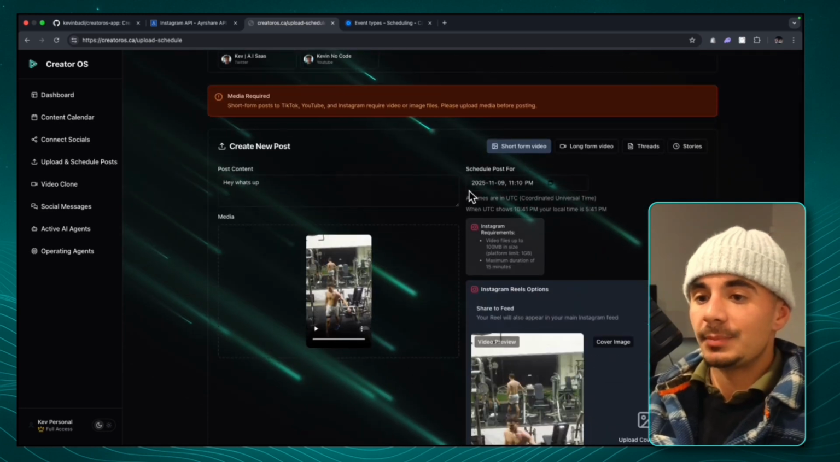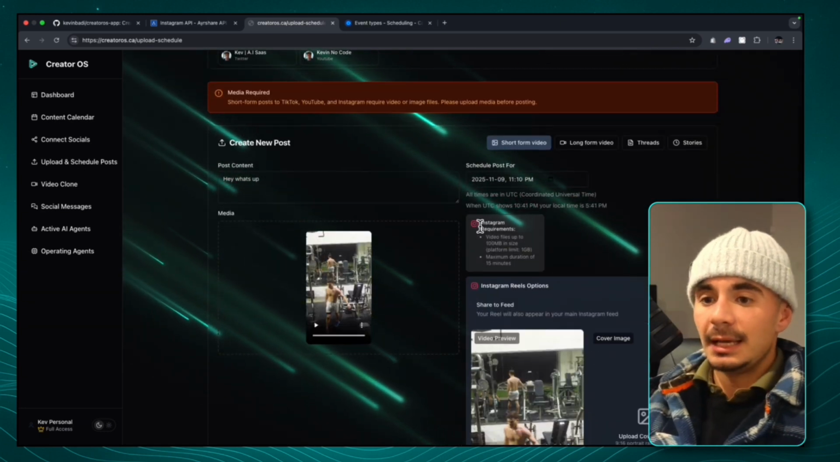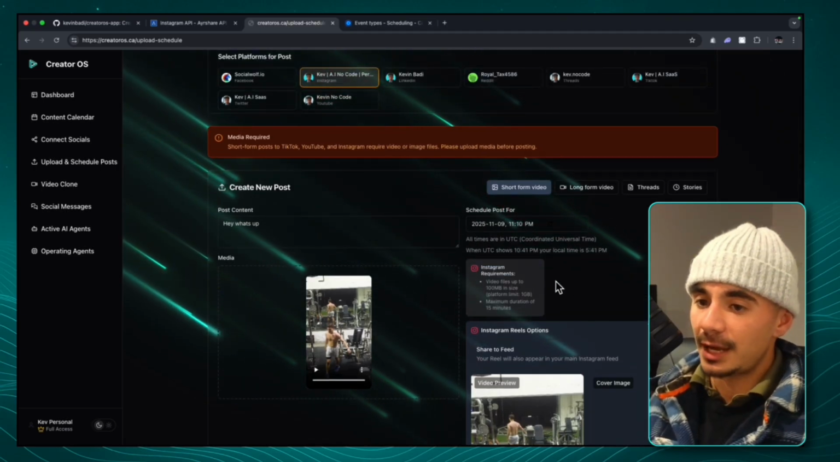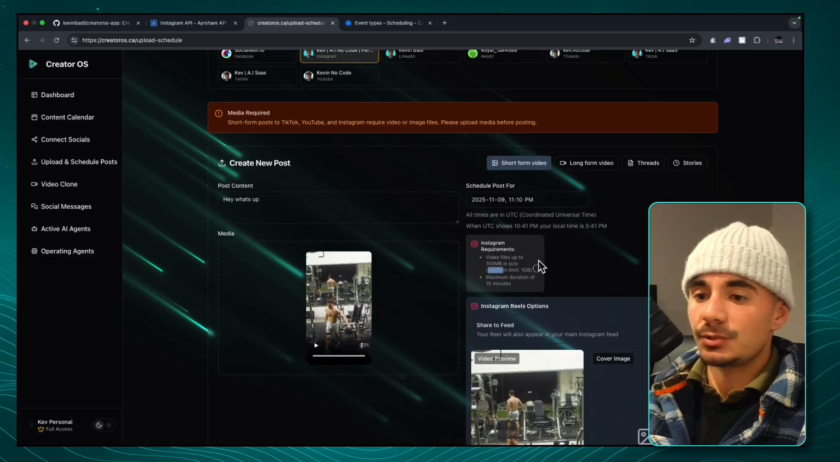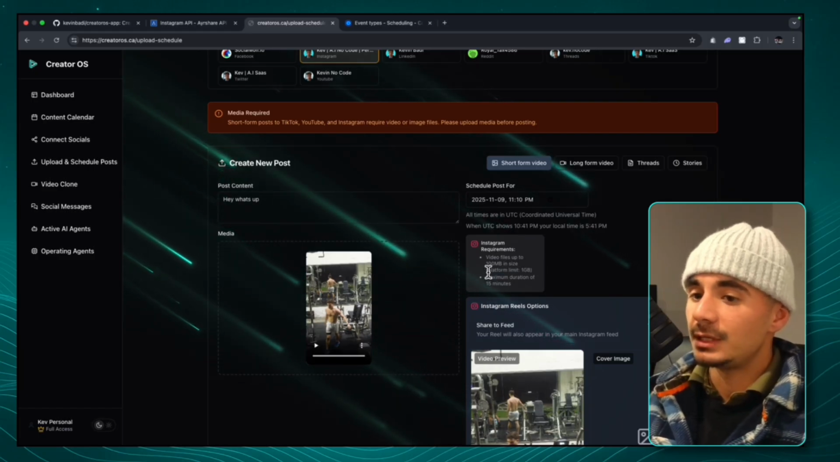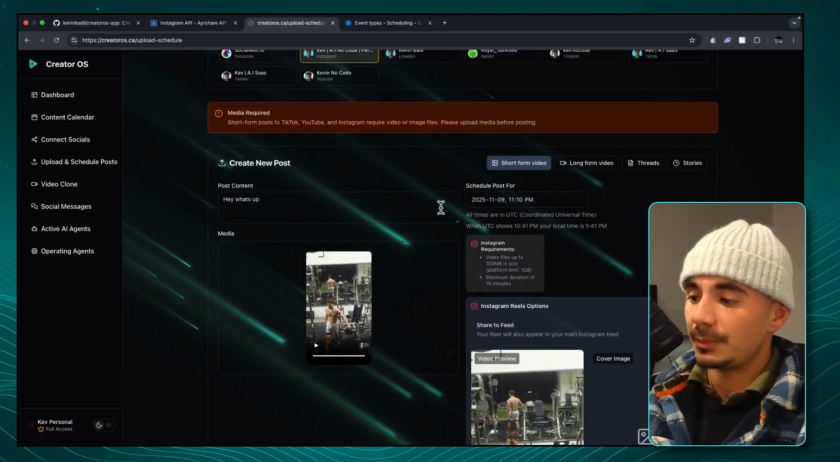Another thing that we did to make things easier on our users and for the people that want to develop on top of this is that when you select a platform, we actually show you the requirements from those platforms. So right now, Instagram lets you upload videos up to 1 gigabyte with a maximum duration of 15 minutes. And every single platform that you select will also tell you their limitations.